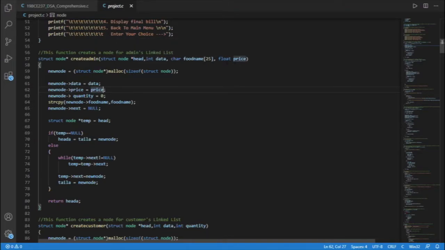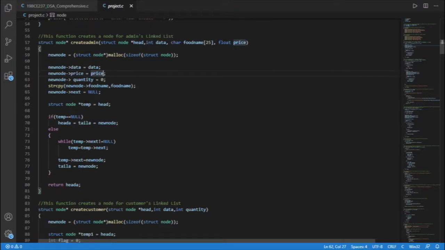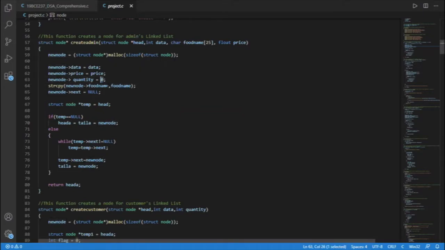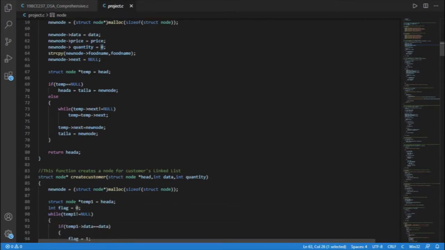First of all, we allocate memory using malloc. Then we store data, price, and food name as given in the parameters, and we set quantity as 0 as we are not restricting the quantity to order. Initially, we assign next as null.